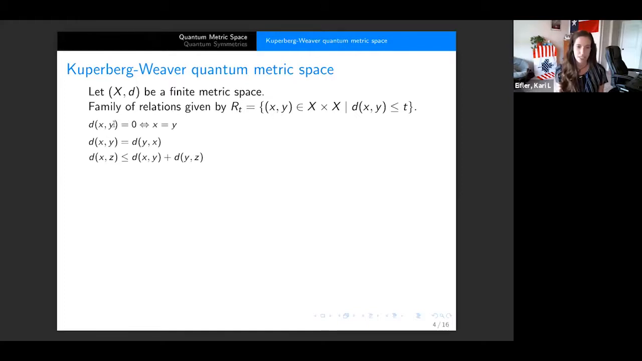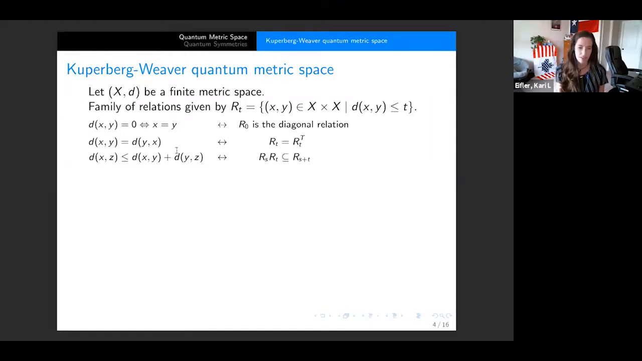And we can see that these three axioms can now be recast as properties of this RT. So this first axiom, the distance from X to Y is 0 if and only if X is equal to Y. Well, this is the same as saying that R0 is the diagonal relation, or saying that R0 is just all tuples XX. The second says that the distance between X and Y is equal to the distance from Y to X. So of course, RT should be symmetric. We write this as just RT is equal to RT transpose. So if X is related to Y in RT, then Y is related to X in RT transpose.